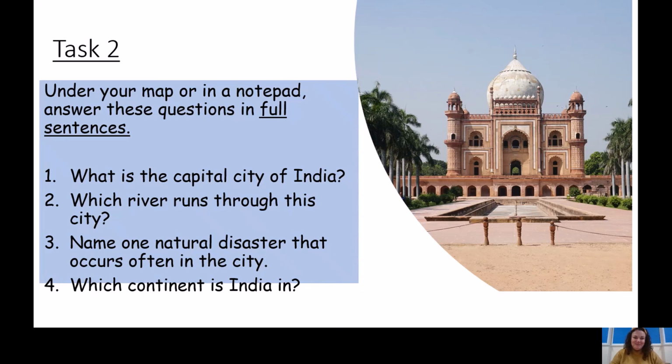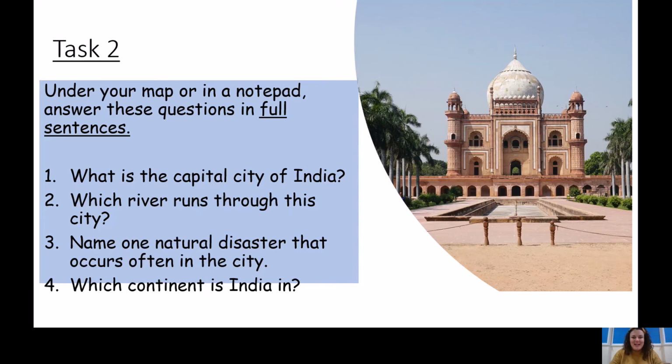Task number 2. In your notepad, or if you've been able to print out the worksheet underneath the map, try and answer these questions in full sentences. There are 4 questions for you to answer. You may like to pause the video at this point to carry out these questions.